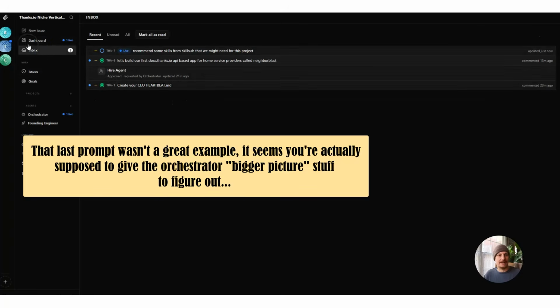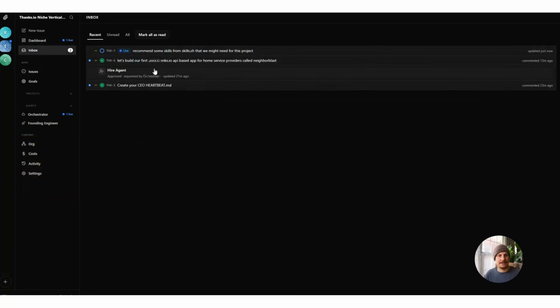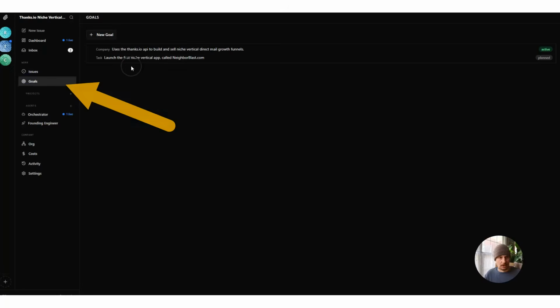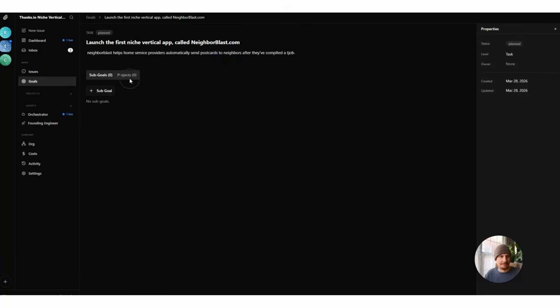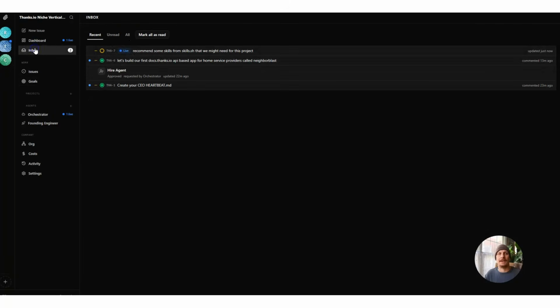Now, once it's done, I've got my inbox right here, and it's done a few things already, and it's working on this thing in the inbox. It actually already hired our chief developer, and that's done. So I can see everything that it's done. I can set goals. So I want it to launch the first vertical app called neighborblast.com. It is planned. I'm not sure how to tell it to chase this goal yet, even though I already have a prompt out that said, let's build our first one called NeighborBlast. I wanted to build a smooth app for NeighborBlast.